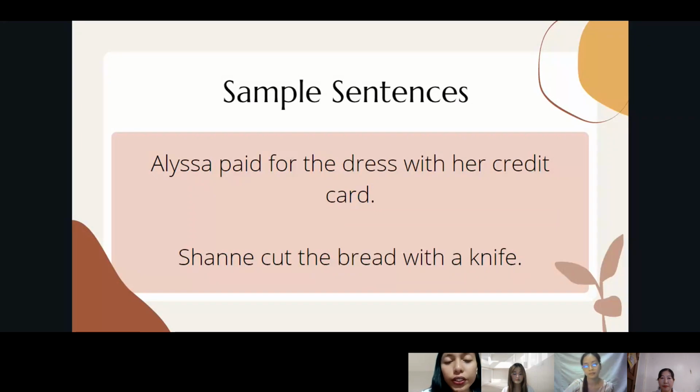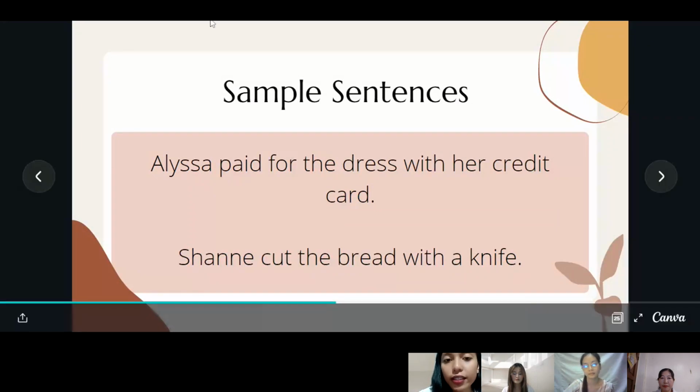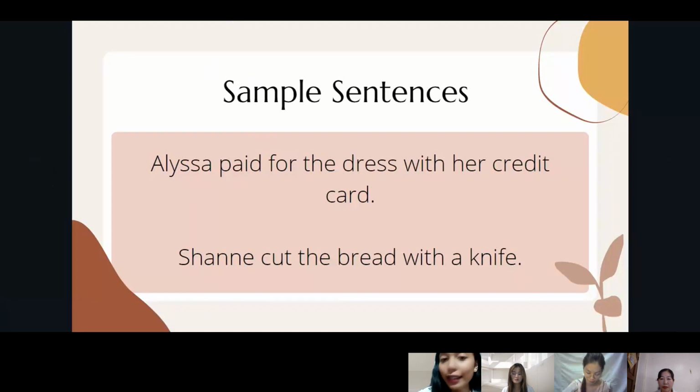The third set of sample sentences: Eliza paid for the dress with her credit card, and Shane cut the bread with a knife. The use of with in these sentences is to show that the thing is used to perform an action.